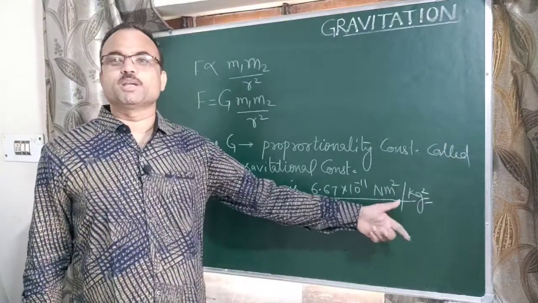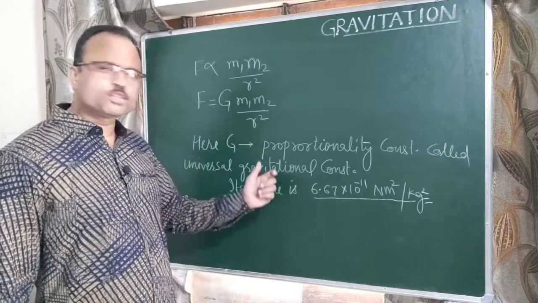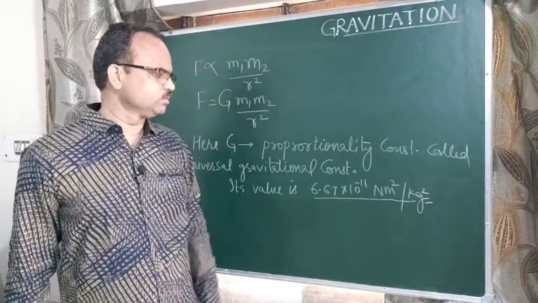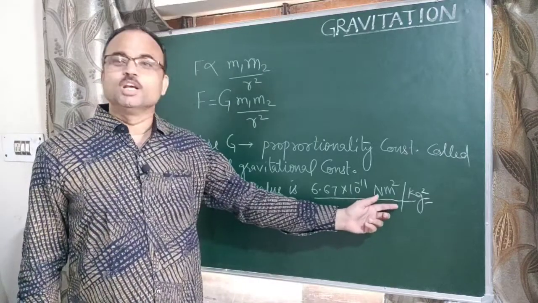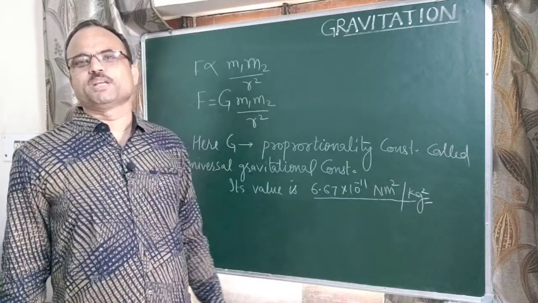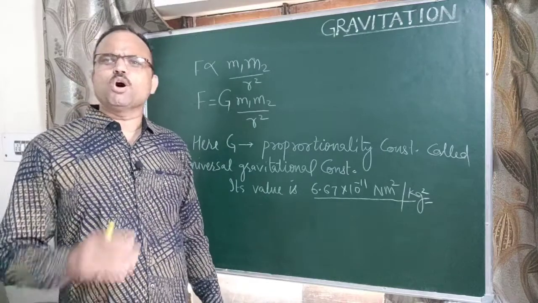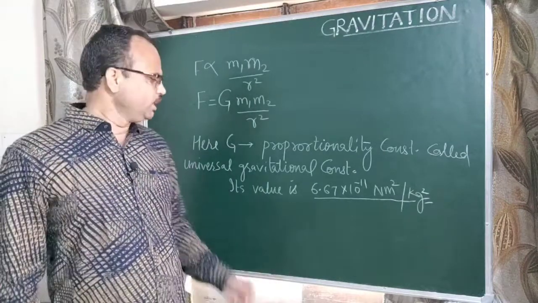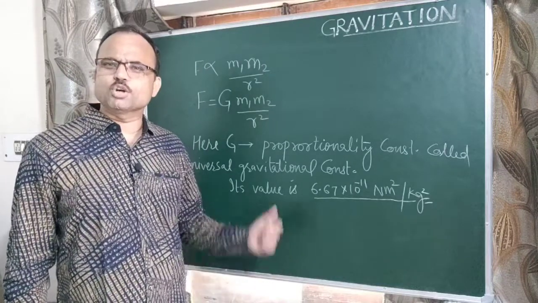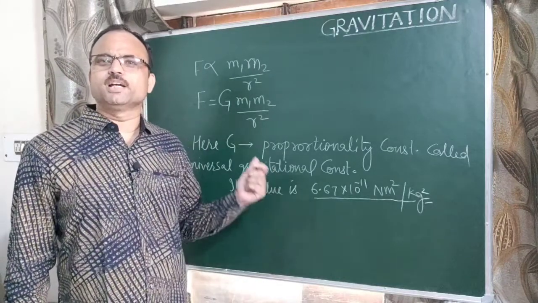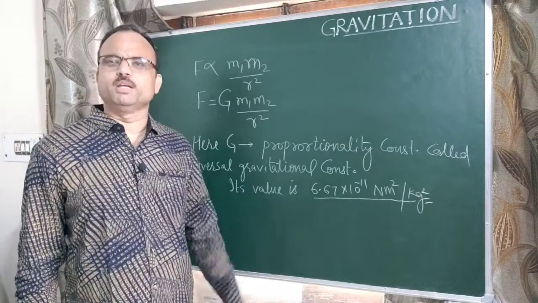So in all places in the universe its value always remains the same, and does not depend on the position or the nature of the medium.